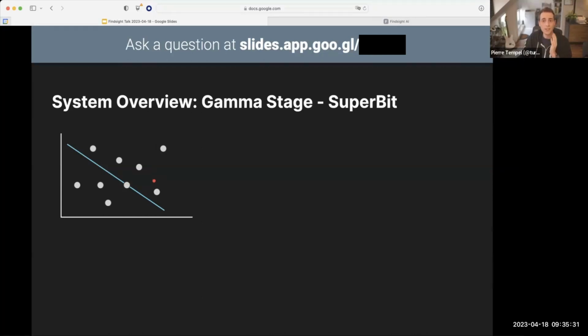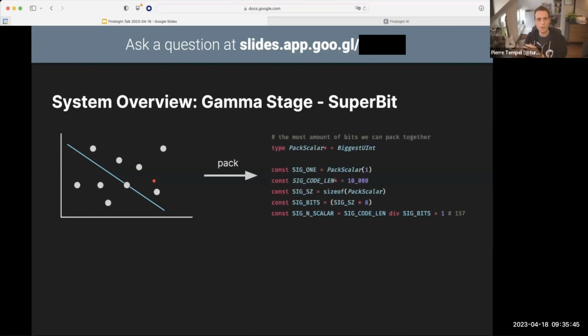We can now definitely say this vector is either on this side of the line or on this side of the line. But that's not very helpful, right? We have a huge amount of information loss from just that one bit. So we keep drawing more and more and more lines. And the amount of lines we draw is called the code length. And in the case of Findsight, the code length is about 10,000, which means we draw 10,000 of these lines, we get 10,000 bits of information. And this bit vector is what we're going to work with in the end.